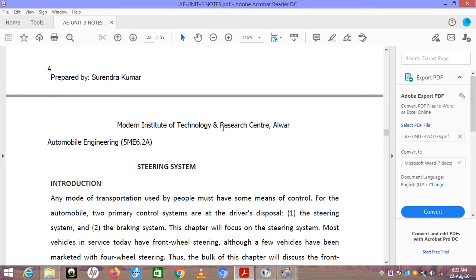In this lecture we will discuss the steering system. Any mode of transportation used by people must have some means of control. For the automobile, two primary control systems are at the driver's disposal. The first one is the steering system and the second one is the braking system. With the help of these two systems we can control a vehicle.